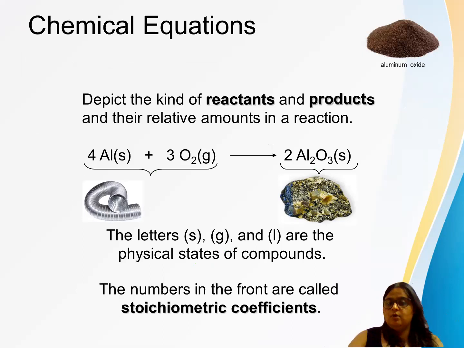Now let's learn more about equations. As you can see on the screen, there is one equation written here: 4Al(s) plus 3O2(g) gives 2Al2O3(s). Al stands for aluminium. O2 is oxygen gas, so we write it in the form of a molecule, O2. Don't write just O here. And Al2O3 is aluminium oxide.